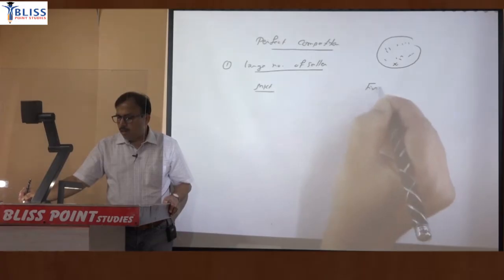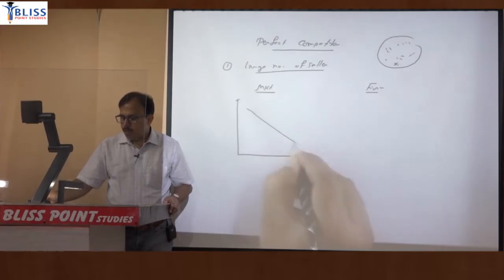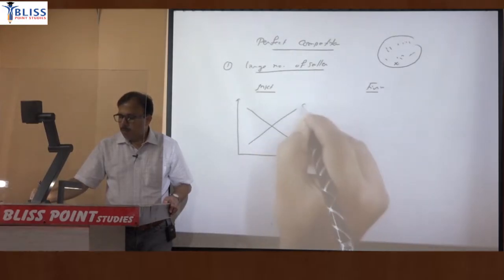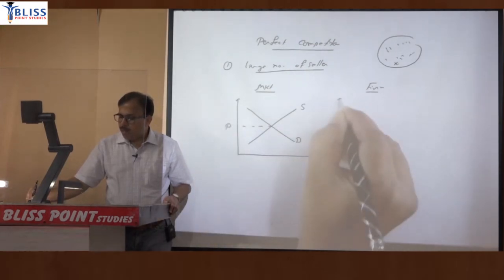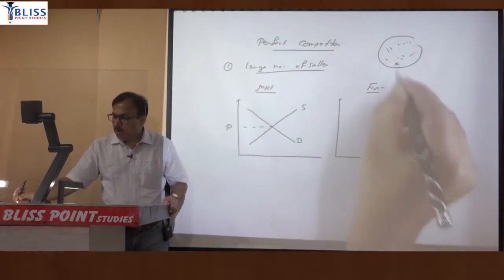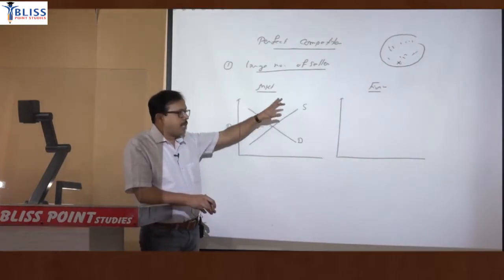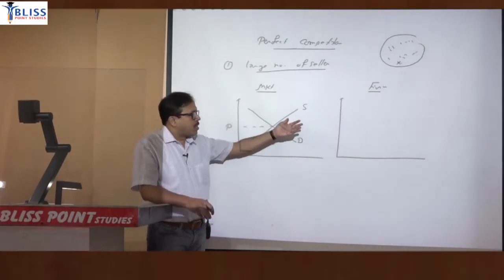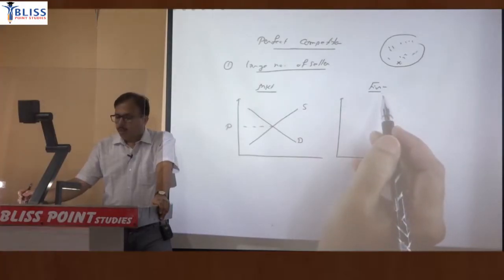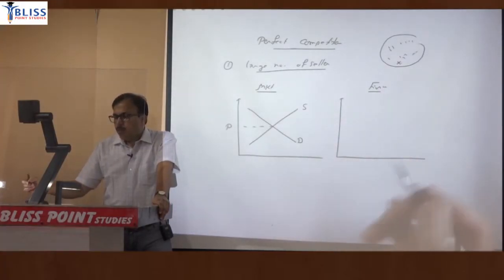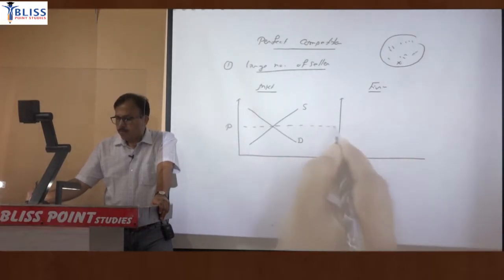And how will the market determine the price? By market forces. Market forces means demand and supply forces. So the market price will be determined by demand and supply equality. But when we talk about a firm, remember, we are not calculating revenue for the entire market. In micro we are studying one unit, so we are calculating revenue for one particular firm. But one single firm does not have any control over the price. Price is already fixed in the market.